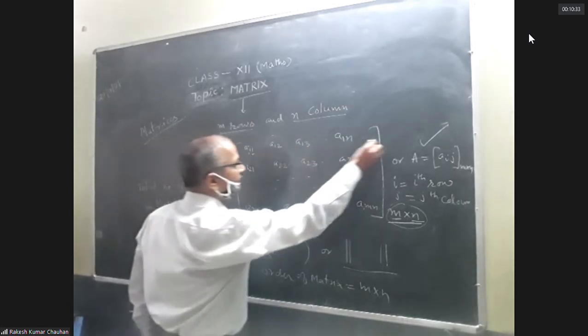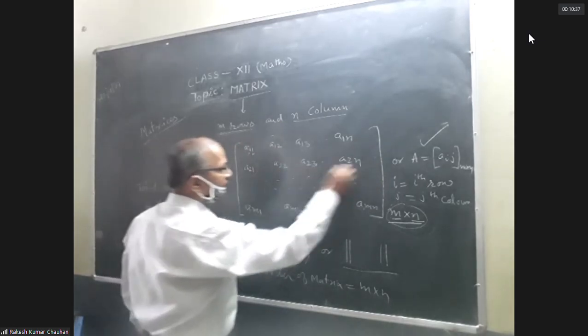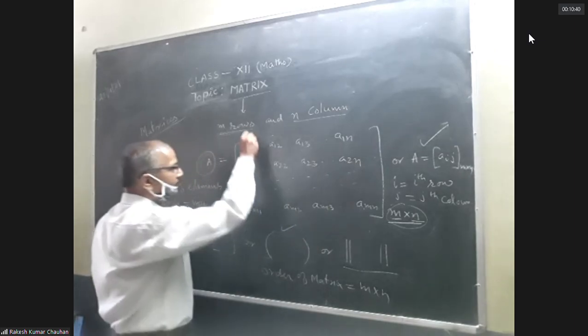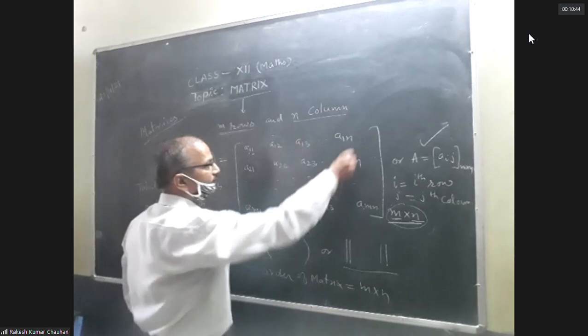These horizontals are called row. First row, second row, nth row. Vertical first column, second column, third column, nth column.